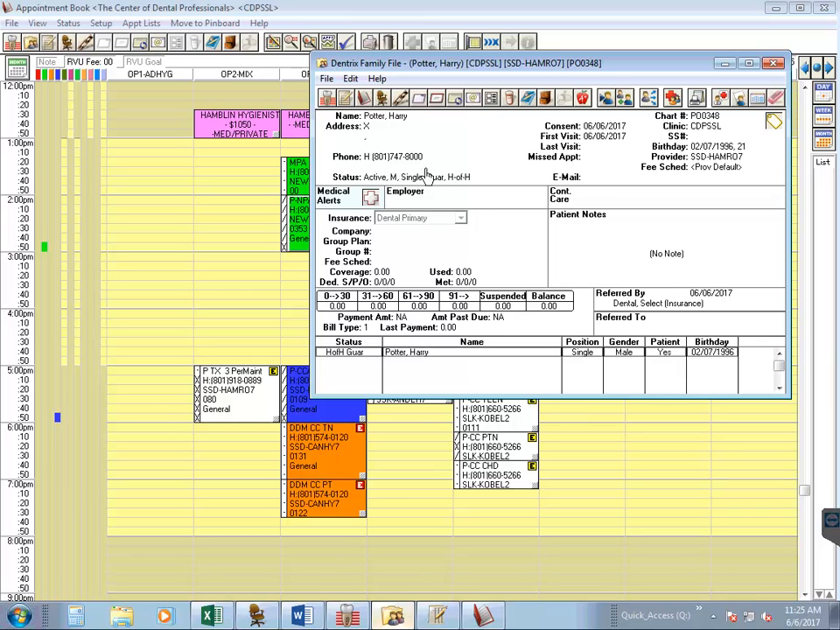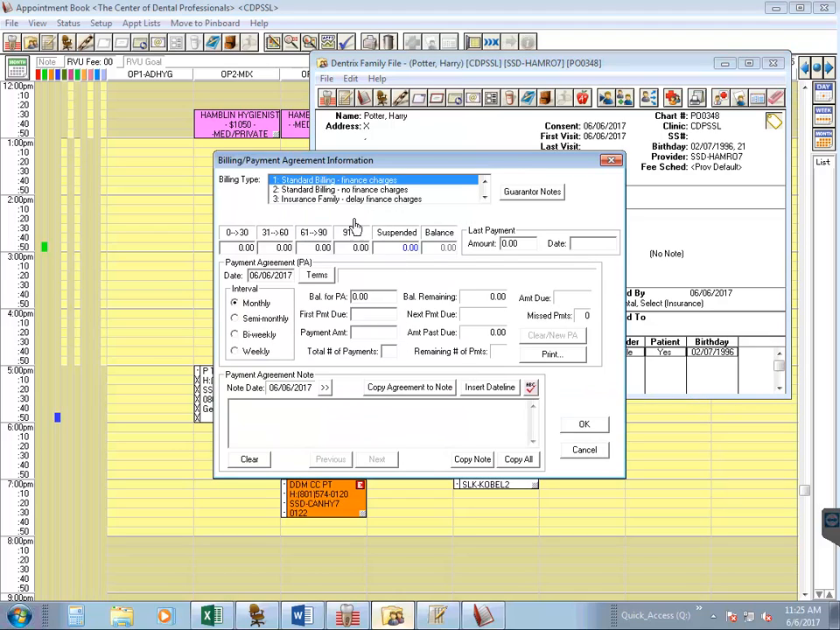So as you can see, we now have his phone number in there. We have the provider ID, his date of birth, and the clinic. Because Harry is under private insurance, you won't have to enter in his insurance information into the family file. The biller will do that. But you do want to change the bill type on the family file to match the insurance that he has. So, because Harry has private insurance, we're going to change this bill type to 3.